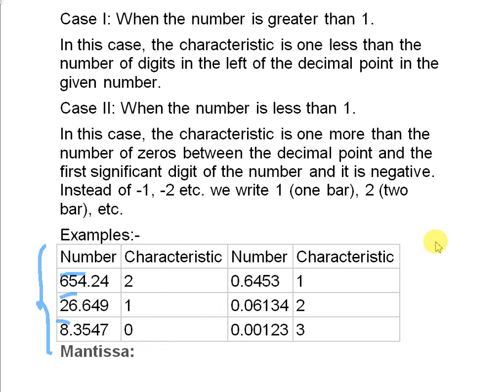Similarly, what happens if the number is less than 1? Characteristic is 1 more than the number of zeros between the decimal point and the first significant digit, and it is negative.